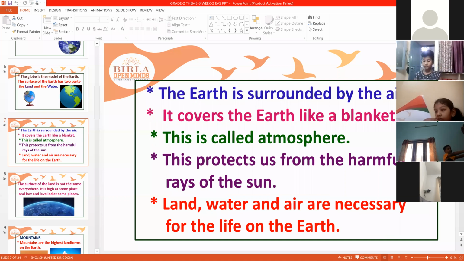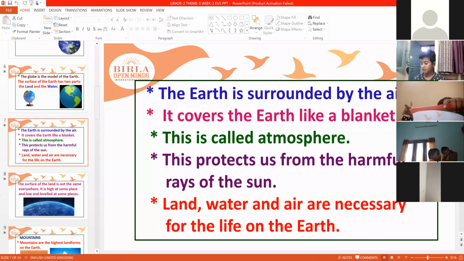Next, Earth is surrounded by air, and this air covers like a blanket, and this is called the atmosphere. Now what does this atmosphere do? This atmosphere protects us from harmful rays of the sun. The sun gives harmful rays, so the atmosphere filters the rays and gives us only the safe rays.